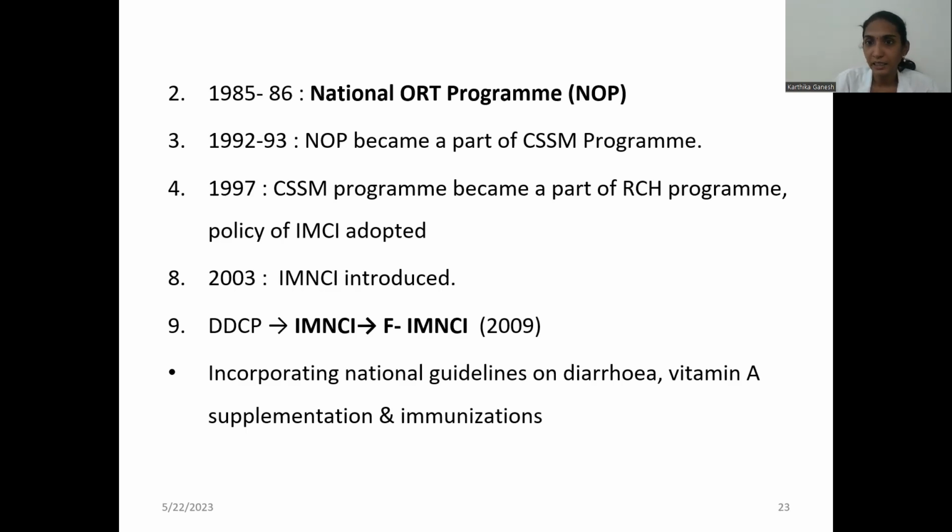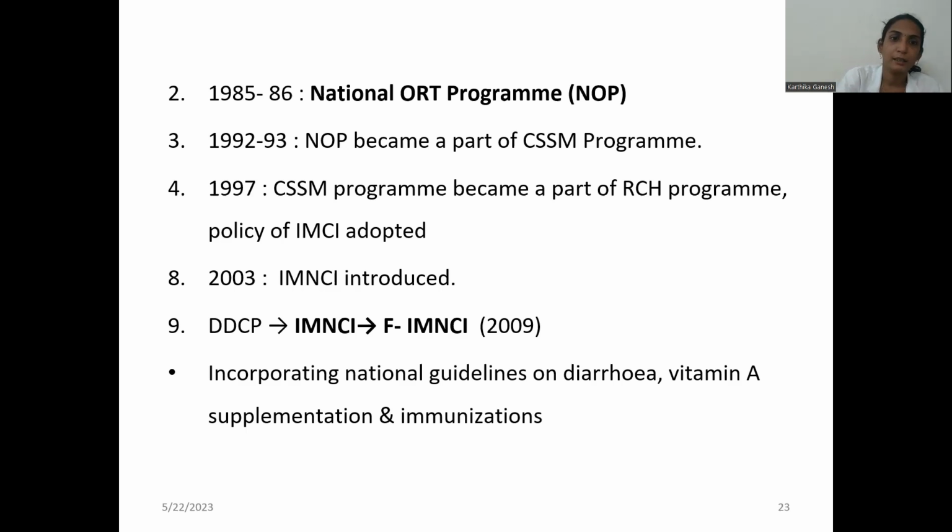In this program, there are many components: ensuring standard case management and appropriate SOPs to be followed, improving the mother's knowledge on home management and recognition of danger signs of diarrhea, increasing the availability of ORS by providing it free of cost, and increasing the accessibility to services pertaining to diarrhea. Also monitoring hospital-based diarrhea, the ORS use rate and the case fatality rate, and promoting exclusive breastfeeding for 6 months, proper weaning and infant immunization, including measles and vitamin A. These are the things which come under the RMNCH+A.